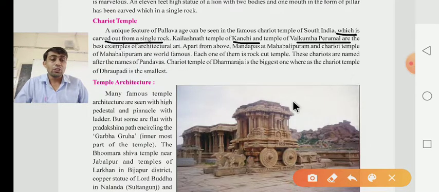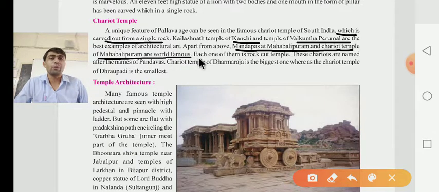Dear children, this is the most important thing. They have to say that the Mandap of Mahabalipuram and the Cherud temple of Mahabalipuram are world famous. These two are the world famous ones. Each one of them is a rock cut temple.